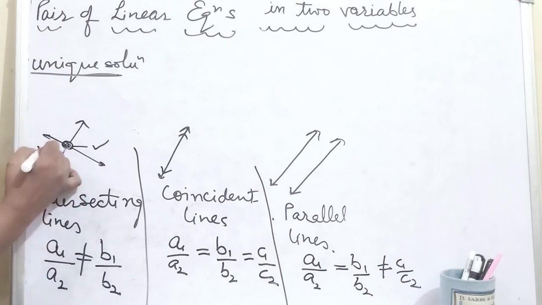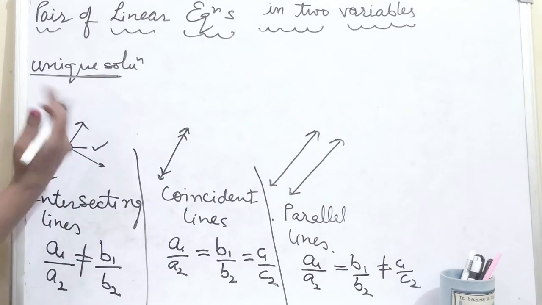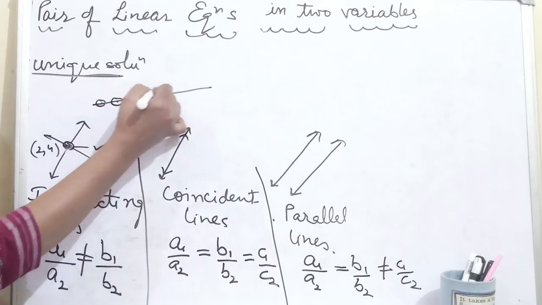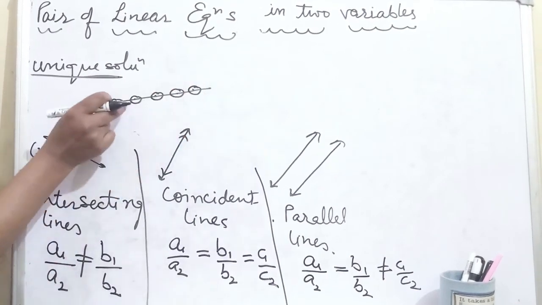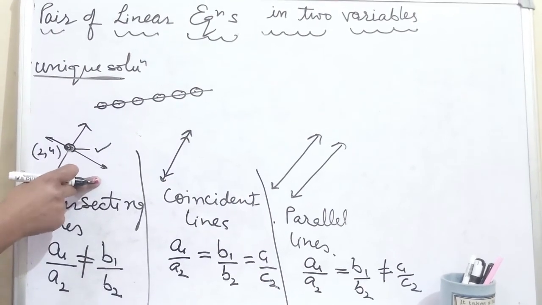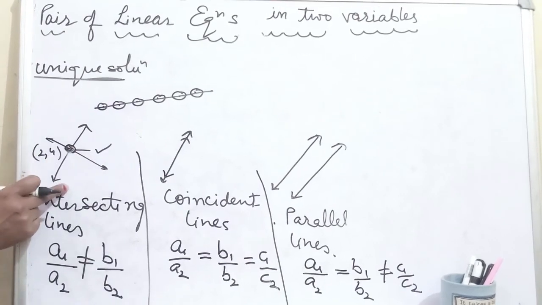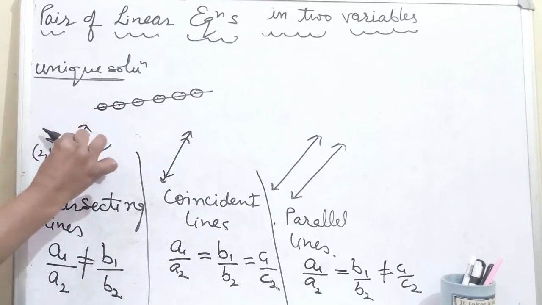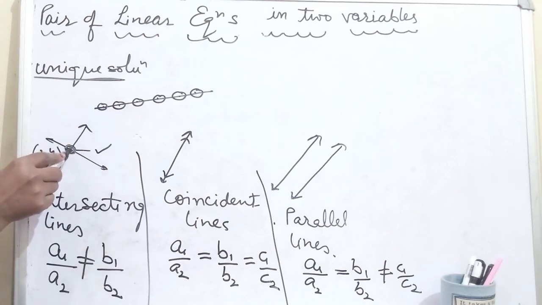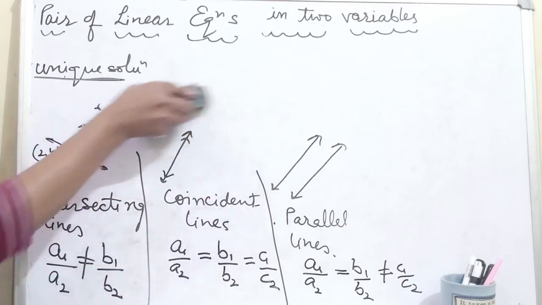Suppose the point is (2, 4). So x equals 2 and y equals 4 is the solution of both of these lines. Otherwise, a single line has infinite solutions, but we are not talking about the solution of only one equation. We are talking about the equations of both of these lines. So that solution should be the solution of this line as well as this line. Which is the common solution? This point. And that's why this is known as the unique solution for these two equations or lines.